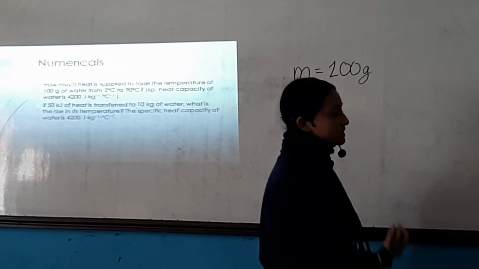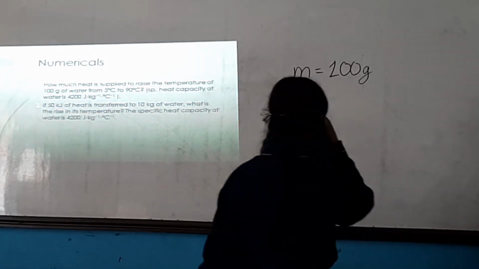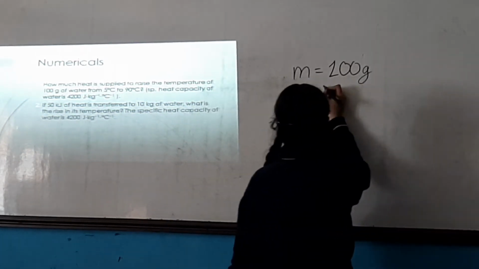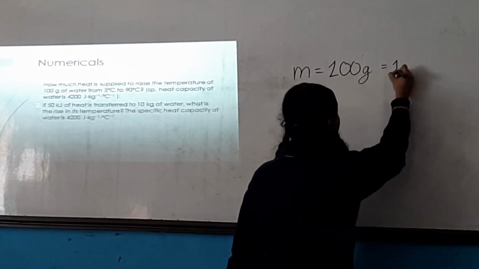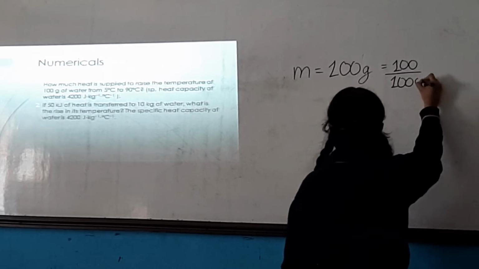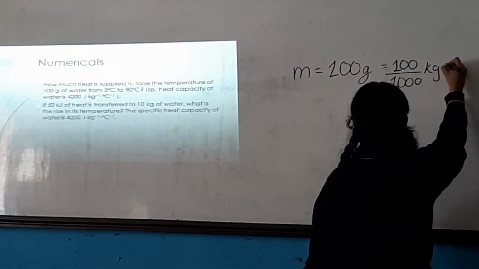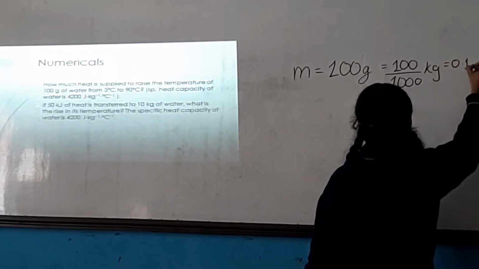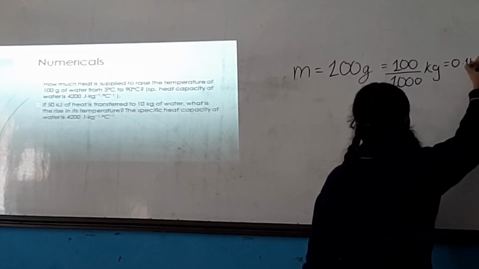So in order to change gram into kilogram, we need to divide by 1000. We can write 100 by 1000 equals 0.1 kilogram.